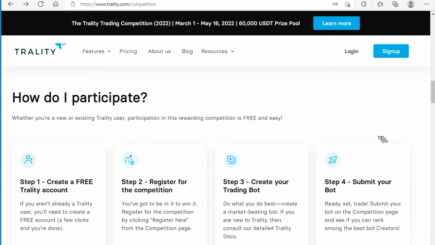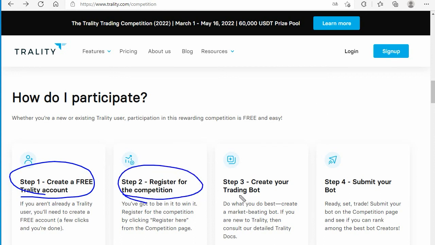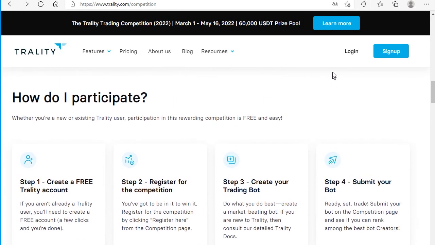You can join this competition following these steps. First, you need to make a Trality account, which is free, and register for the competition. Then you're good to make your own trading bot. Once you submit your bot, you're ready to compete in the competition. Let me log in and show you how it looks.